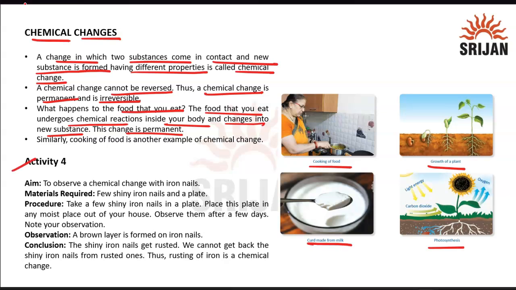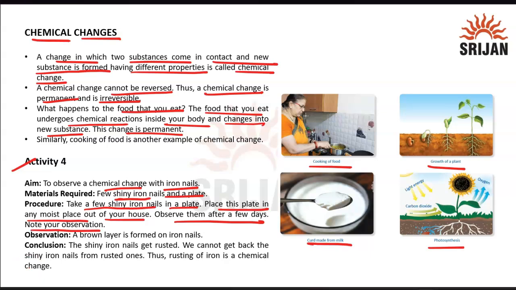Now, with a simple activity also, I can show you the chemical change. Our aim is to observe the chemical change with iron nails. We're taking small iron nails just to understand the chemical change. The materials we need are shiny iron nails and a plate. We take a few shiny iron nails in a plate, place this plate in any moist place out of your house, observe them after a few days and note your observation.